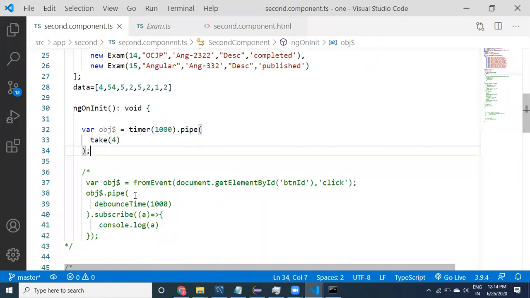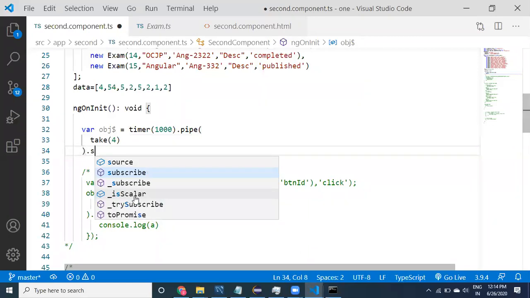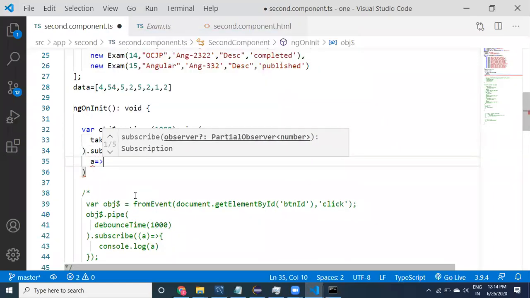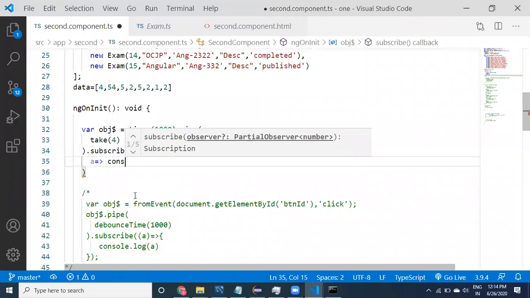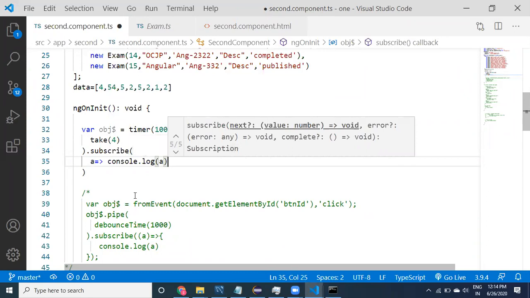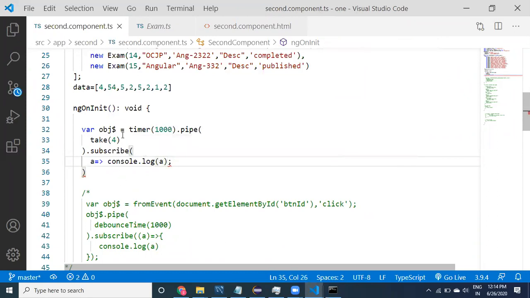After take, we can say subscribe. Let's look at it. Now it is not going to take more than 4. It starts with 0. Oh, sorry, not semicolon.